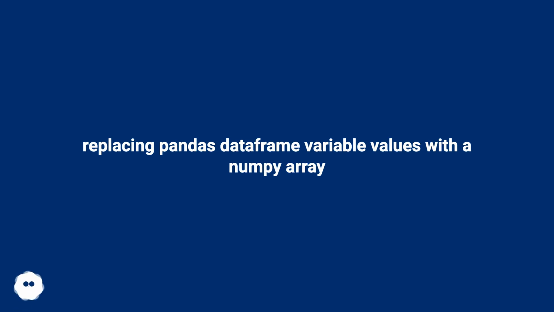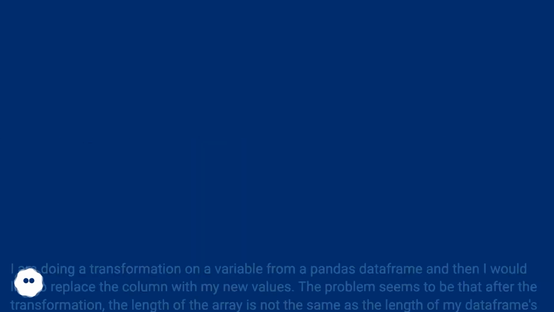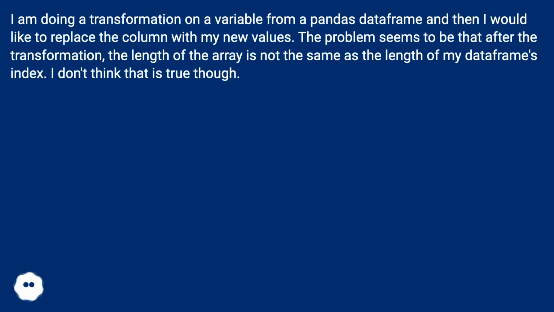Replacing Pandas Dataframe variable values with a Numpy array. I am doing a transformation on a variable from a Pandas dataframe, and then I would like to replace the column with my new values. The problem seems to be that after the transformation, the length of the array is not the same as the length of my dataframe's index. I don't think that is true though.